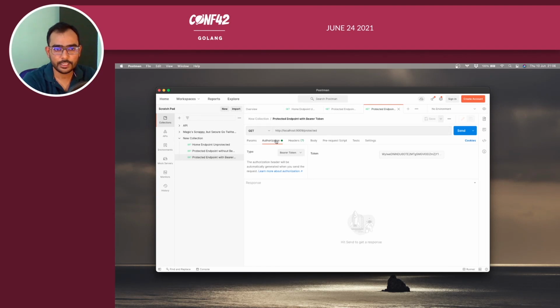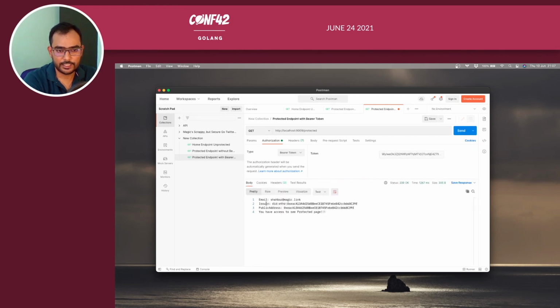So select the authorization here, and from the drop down select bearer token and pass on the DID token which I have grabbed. I'm not going to use the previous one. Let's paste what I have copied from that application and try to access it. When you try to access it, it gives you a bunch of information, which is email.